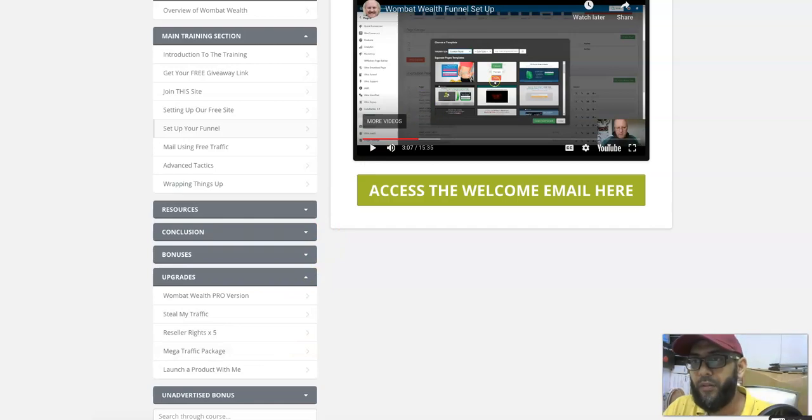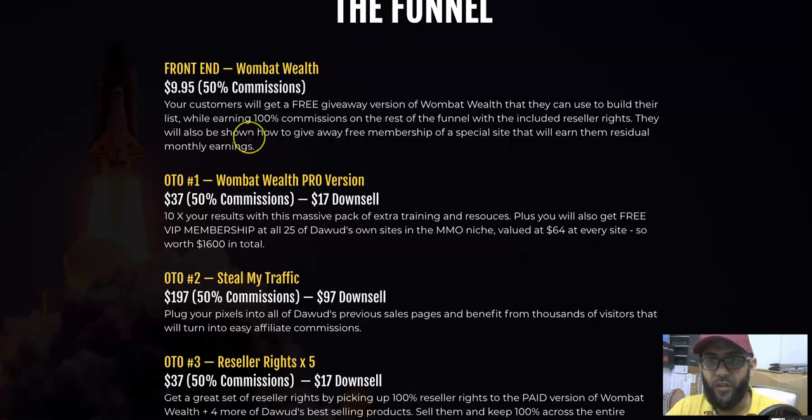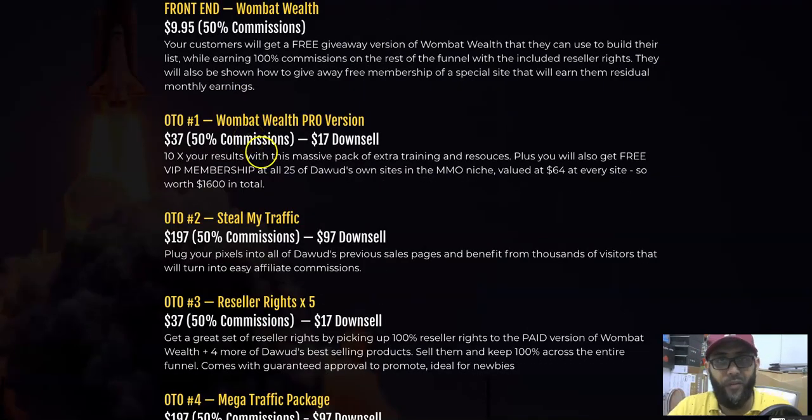Let me show you the price of this so you get an idea of what we're talking about. The front end is $9.95, which you're going to get. And also you're getting a free version, that's a resale price. You're going to give this away for free. The people whom you give it away to for free are also going to go through the same funnel. Okay, that's what it is.